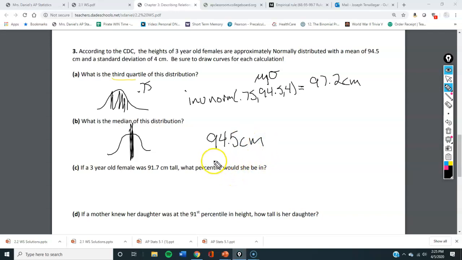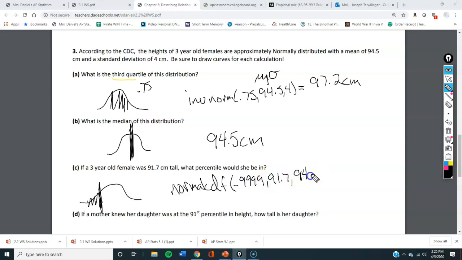All right. You have a 3-year-old who's 91.7 centimeters tall. What percentile is she in? Now I'm finding a percent. So I'm going to do normal CDF. And now I'm doing percentile, so it's always below, right? So we go negative 999 to 91.7, to my mean, to my standard deviation. And when I plug that in, I get 0.24. So she's in the 24th percentile.